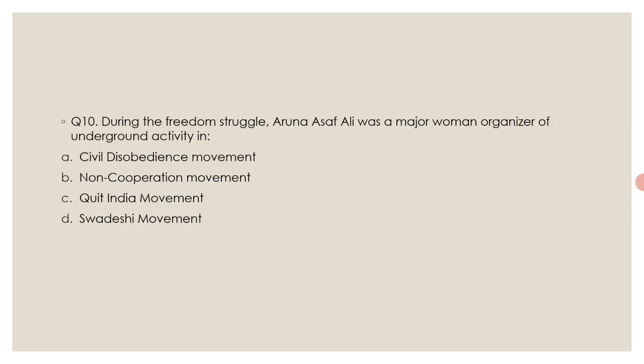Moving to the next question, and this was the last question. During the freedom struggle, Aruna Asaf Ali was a major woman organizer of underground activity in. Options are option A, Civil Disobedience Movement, option B, Non-Cooperation Movement, option C, Quit India Movement, and option D, Swadeshi Movement. Here the correct answer is option C, Quit India Movement.